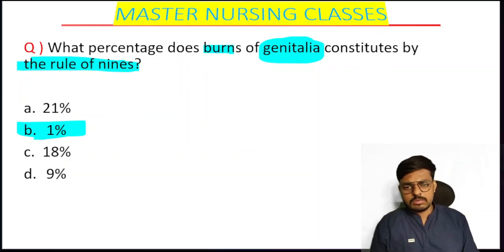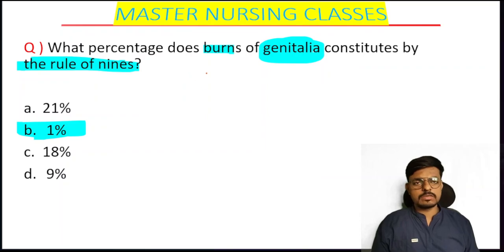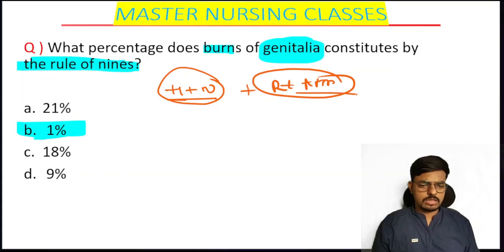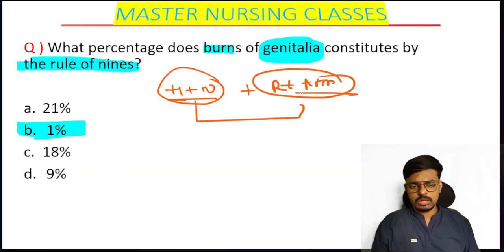Next question: the patient gets burned on his head and neck, plus his right arm. Now how much percentage of the body surface is burned here according to rule of 9? Can anyone tell? 9, 18. Which one is the correct answer? Can anyone tell the final answer?